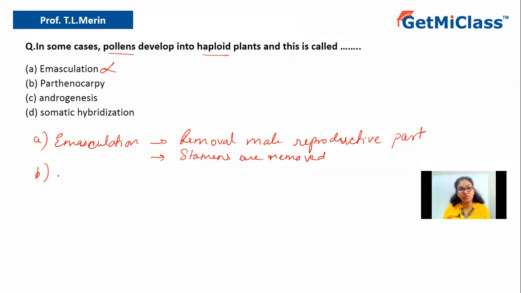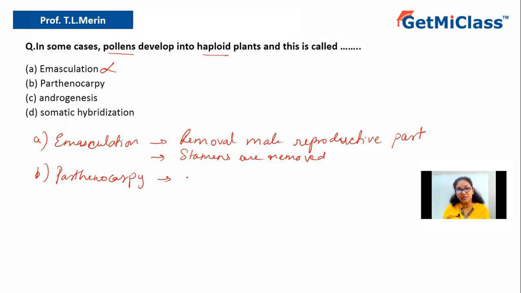Option B says parthenocarpy. So what do you understand by parthenocarpy? Parthenocarpy is nothing but the process of formation of fruits without fertilization. So how is that possible? The fruit can be formed even from the unfertilized egg or even the other part of the ovule like the nucleus, etc. So that is what is called as parthenocarpy. But here they are talking about development of haploid plants. So this is ruled out.